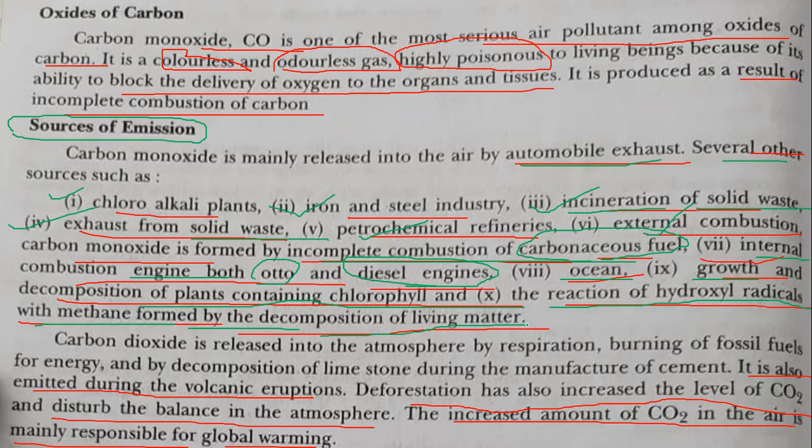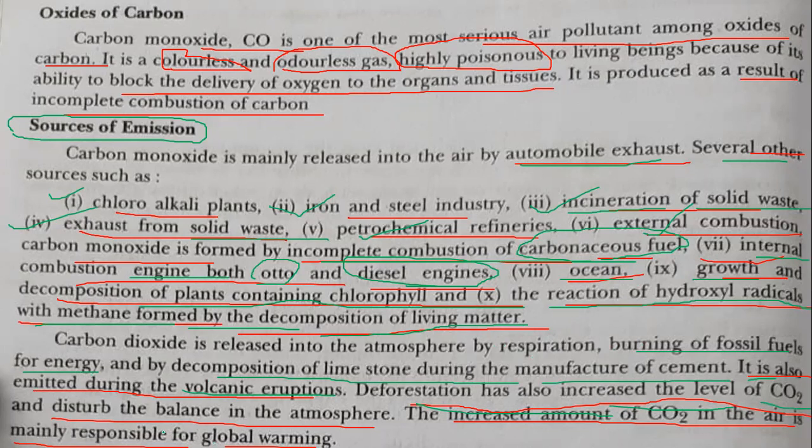Few more are there. From our respiration, when we exhale air, CO2 comes out as a gas, so that also increases the CO2 level. Later that CO2 again gets converted; we will see the reaction on the next slide, so we'll finish this first. Burning of fossil fuel for energy, then decomposition of limestone during the manufacture of cement. During volcanic eruption it is released. Then deforestation has also increased the level of carbon monoxide.